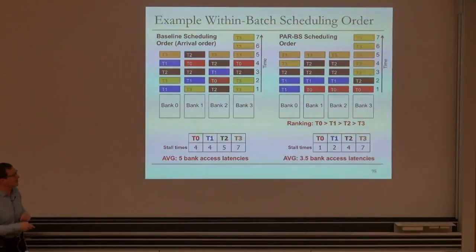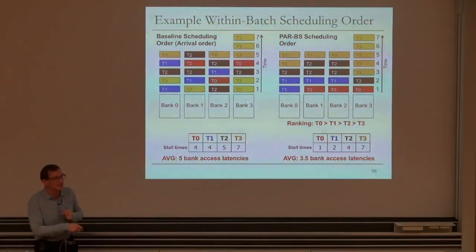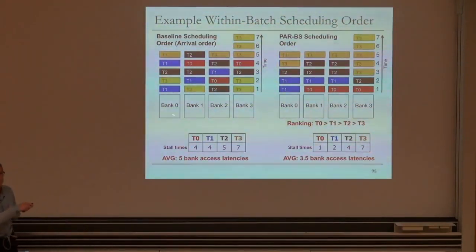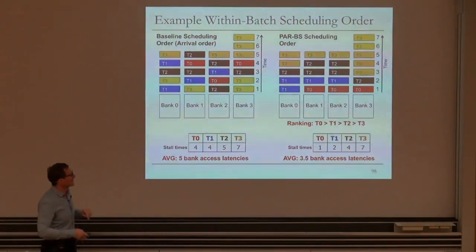So within this batch, as you can see, the average stall time is 3.5 bank access latencies for each thread, on average across all threads. So we have about a 30% reduction in the average stall time of the threads. And it looks nice, as you can see, the parallelism is preserved for each thread as much as possible, as opposed to this order where parallelism is not preserved and you get a lot of serialization, potentially. Of course, it's a nice example, right? I picked this example to motivate the mechanism. But the paper actually has another example with the row buffer locality.